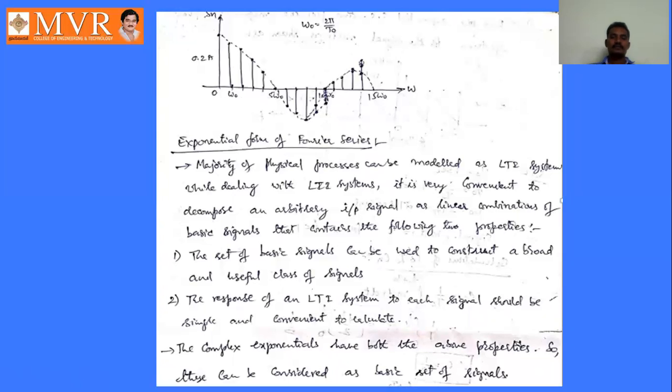There is a similarity between these two, no doubt. It's also an easy one. So we will also do some problems in exponential form. With this we will finish this session. In the next class we will discuss the exponential form of Fourier series.